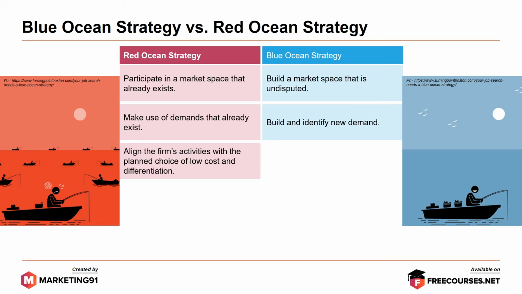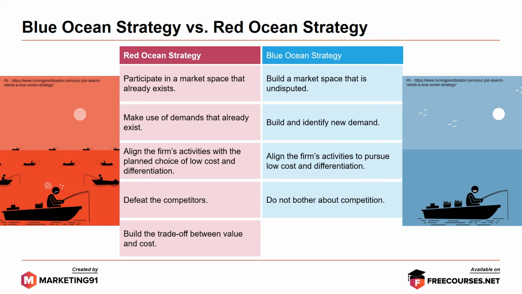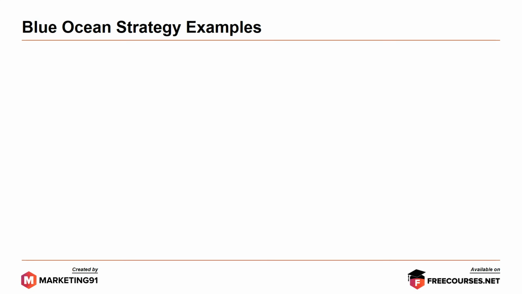Red Ocean Strategy aligns the firm's activities with the planned choice of low cost or differentiation, whereas Blue Ocean Strategy aligns the firm's activity to pursue low cost and differentiation. Next, Red Ocean Strategy is all about defeating competitors, whereas Blue Ocean Strategy is not bothered by competition. Red Ocean Strategy finally accepts the trade-off between value and cost, whereas Blue Ocean Strategy cracks the trade-off between value and cost. Now moving on to Blue Ocean Strategy examples.